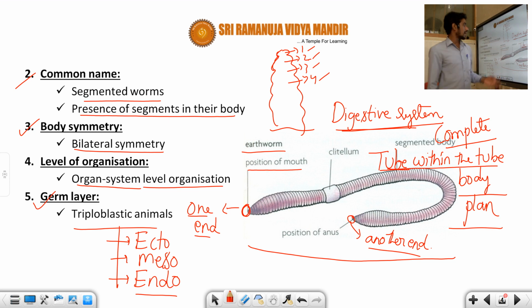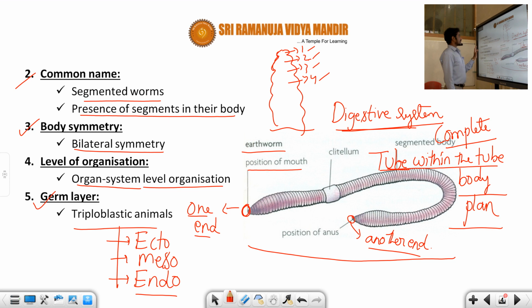Coming to the digestive system in the earthworm, it has two separate ends. One end is the position of the mouth, the other end is the position of the anus, which represents the complete digestive system. It is also the best example of the tube within the tube body plan. That means the digestive system appears as a tube with 2 separate openings, the mouth and the anus.